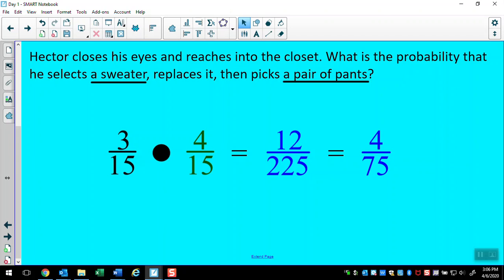So we have 0.053. So, whoops, let me go up here. Sorry for that interruption, guys. Okay, so let's go back to where we were. Oops, I lost my pen. Try that again. 0.053, which we then can convert to a percent, which is 5.3%.